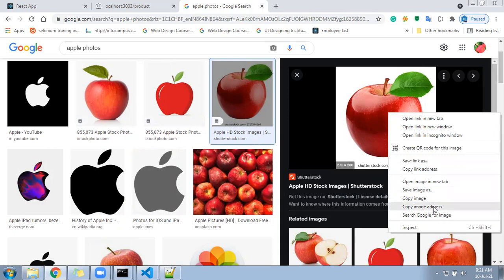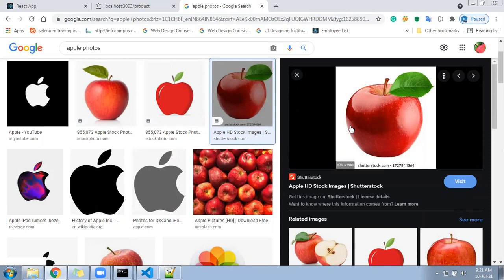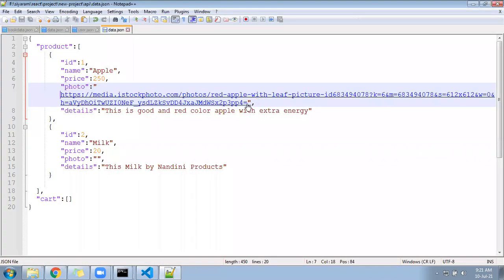So if you copy the image address, you will get the link of this image. That you add here. There is nothing under the double quote. We added that particular path directly. So under the IMG SRC, we can call it. It will give us the photo.